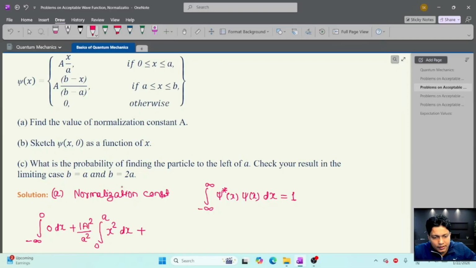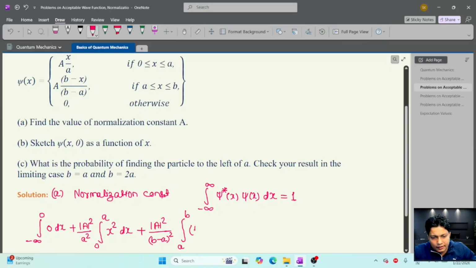plus next from a to b, this wave function will give mod A square upon (b minus a) whole square. One (b minus a) comes from psi star and one (b minus a) comes from psi. So this integration will be from a to b, and here (b minus x) whole square dx.